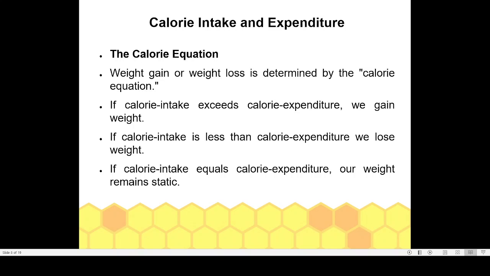Calorie equation says that if calorie intake equals calorie expenditure, we will be in an ideal situation. There is no increase in weight and there is no decrease in weight. If there is a problem in either intake of calorie or expenditure of calorie, then there will be a problem. So either there will be increase in weight or there will be decrease in weight. So that is the importance of calorie equation.